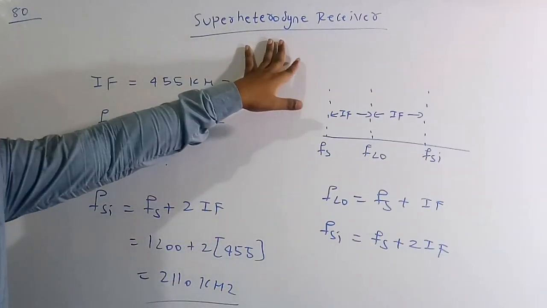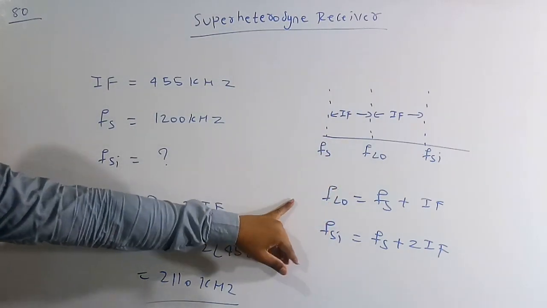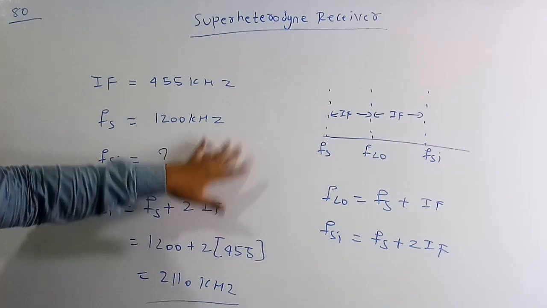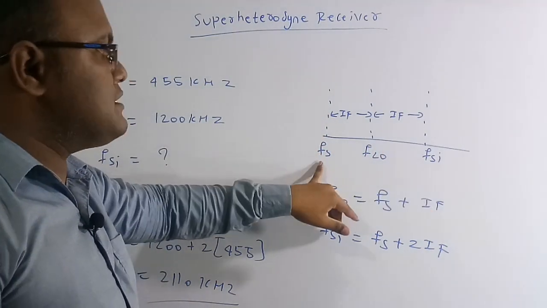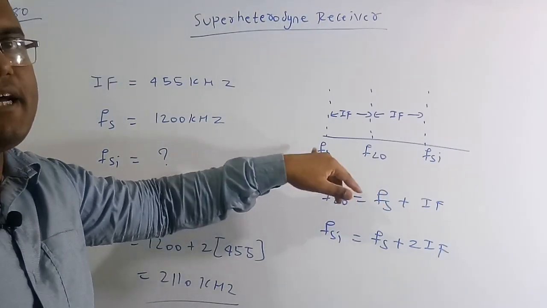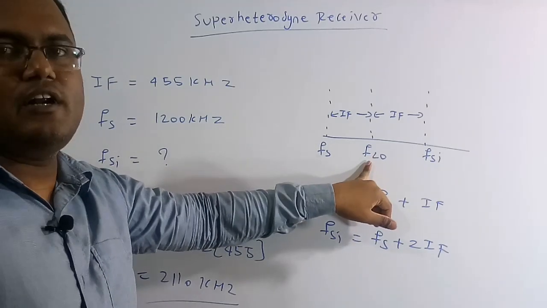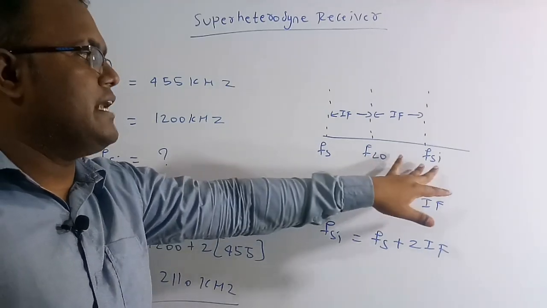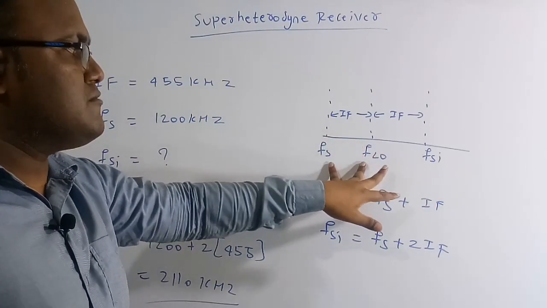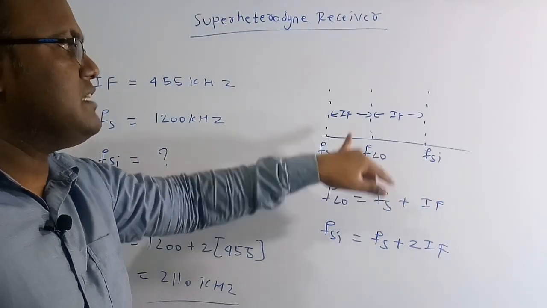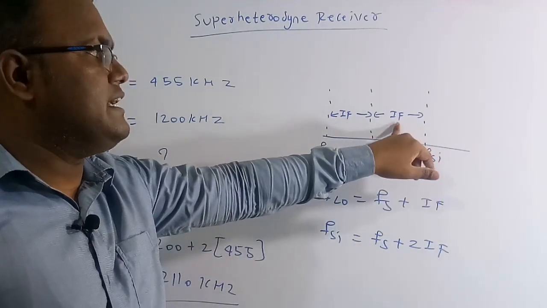In the superheterodyne receiver, this is a concept, and there are two formulas. If you know these two formulas, we can easily solve the numericals in the superheterodyne receiver. This is the frequency range. Here Fs is called the supply frequency or incoming signal frequency, or also the tuned signal frequency, FLO is called the local oscillator frequency, and FSI is called the image signal frequency. The distance between these frequencies is the intermediate frequency.